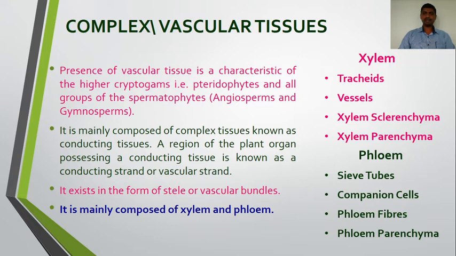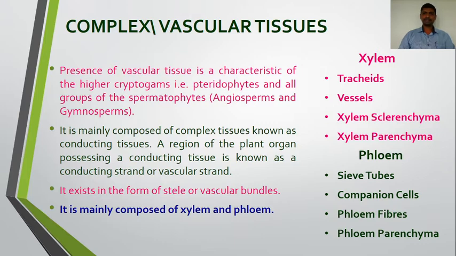So one by one we are going to study the two types of these complex tissue, that is the xylem and phloem, and also the individual cells that make this complex tissue. Xylem is made up of tracheids, vessels, xylem sclerenchyma, which is also called xylem fibers, and xylem parenchyma. Then phloem is made up of sieve tubes, companion cells, phloem fibers or phloem sclerenchyma, and phloem parenchyma.